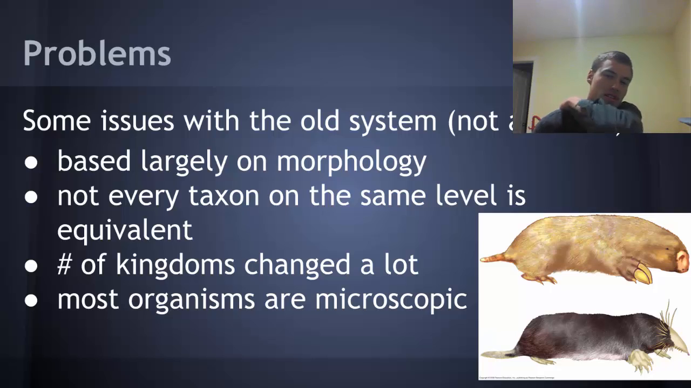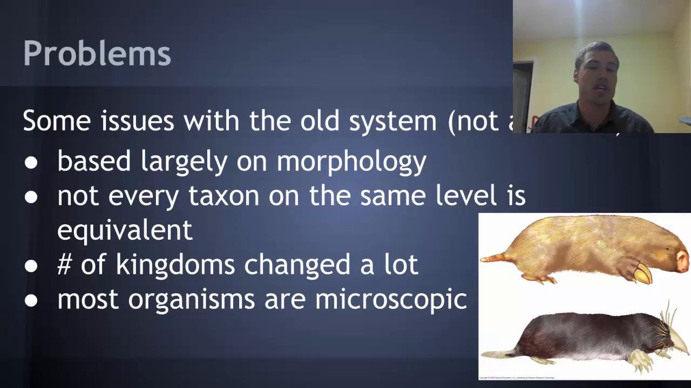But some problems with the old system. Not necessarily all of them have been fixed, although a lot of them have. The old system was based largely on morphology. Now we tend to base our system almost exclusively on DNA. And not every taxon on the same level is equivalent. So what that means is that a family in one group might have a certain number of organisms that have a lot of differences, and then a family in another group might only have a few organisms that are actually very close to one another. They don't have very many differences.